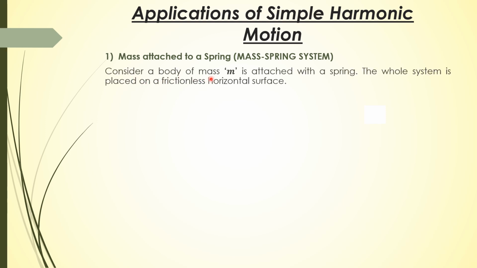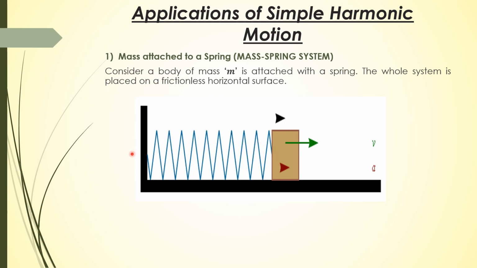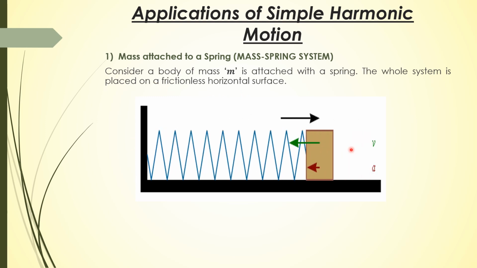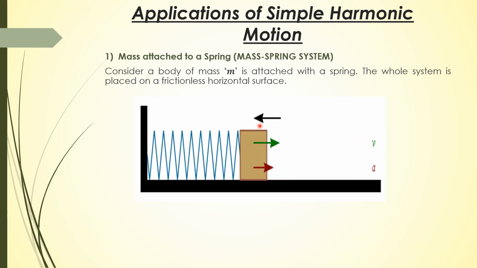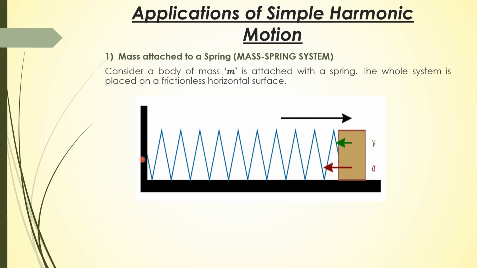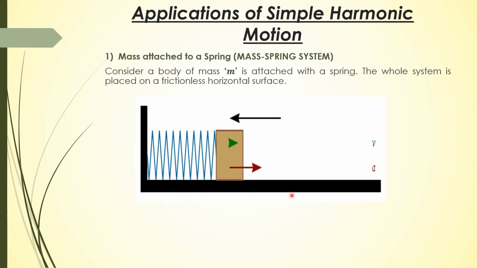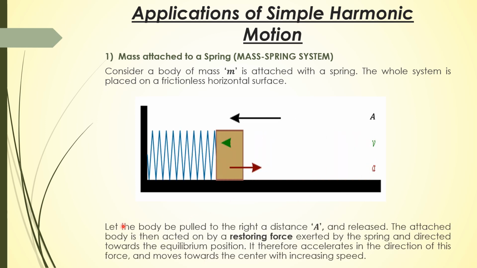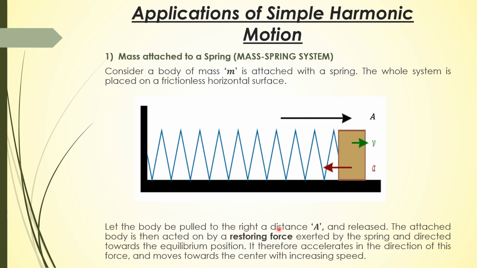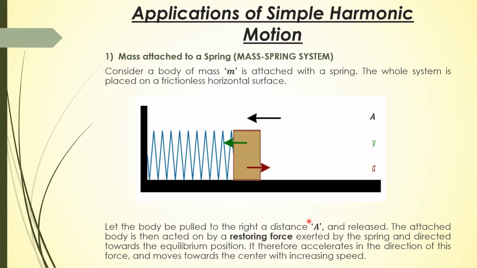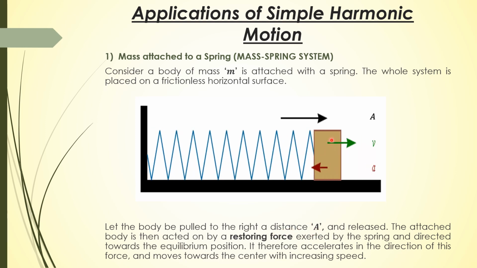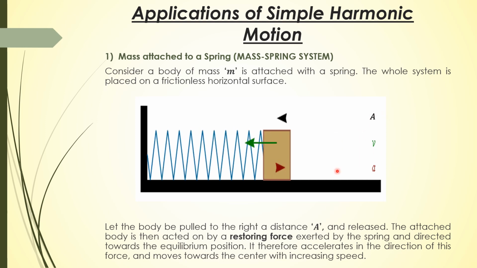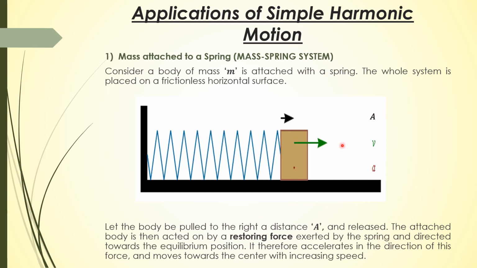Consider a body of mass m attached to a spring. The whole system is placed on a frictionless horizontal surface. So here we have a block of mass m which is attached to a spring whose other end is attached to a rigid support, and this block is placed on a smooth frictionless horizontal surface. Let the block be pulled to the right a distance a. So if you pull the block to the right to a distance a and then release it,